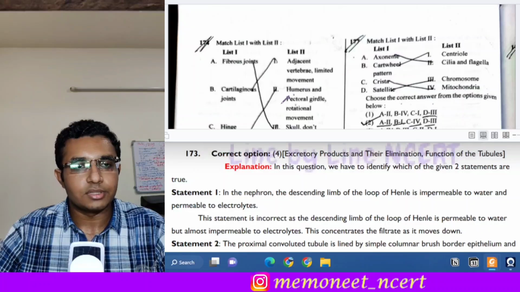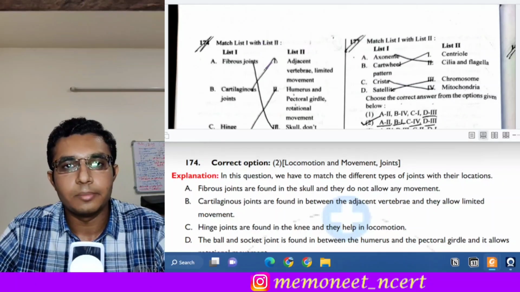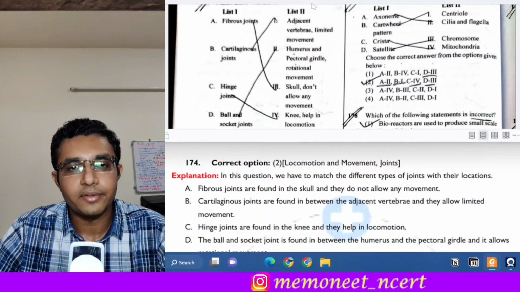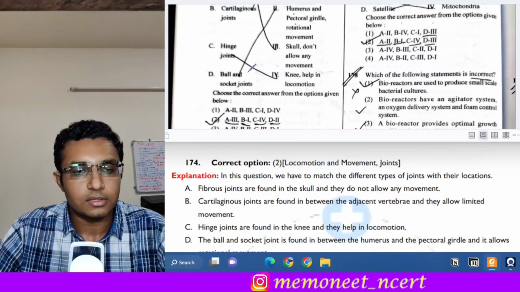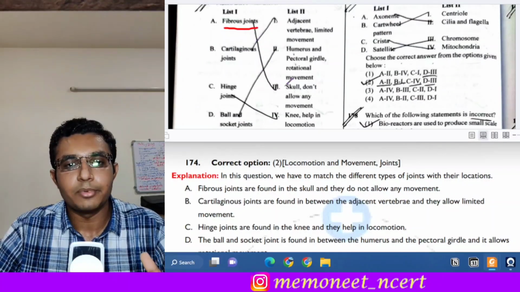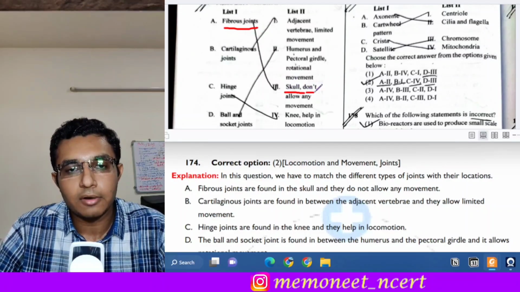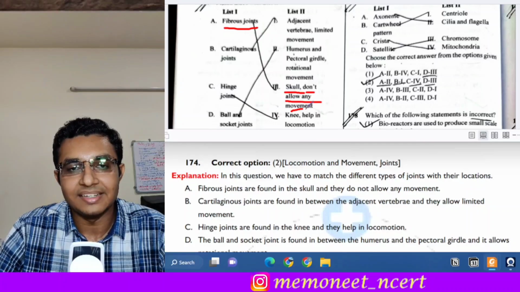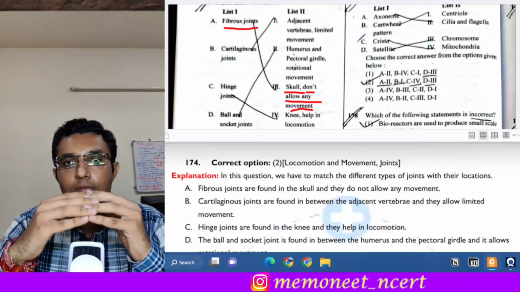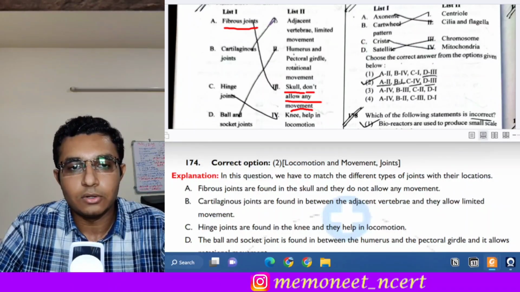Moving on to the next question, that is question number 174. It is also a match the following question. There are different types of joints given and we have to identify the different properties of them. The first type of joint is the fibrous joint. Fibrous joints are found between the bones of the skull, and they do not allow any type of movement. They are the least mobile joints. They have to keep very stable, so they allow the least type of movement. So A goes with 3.